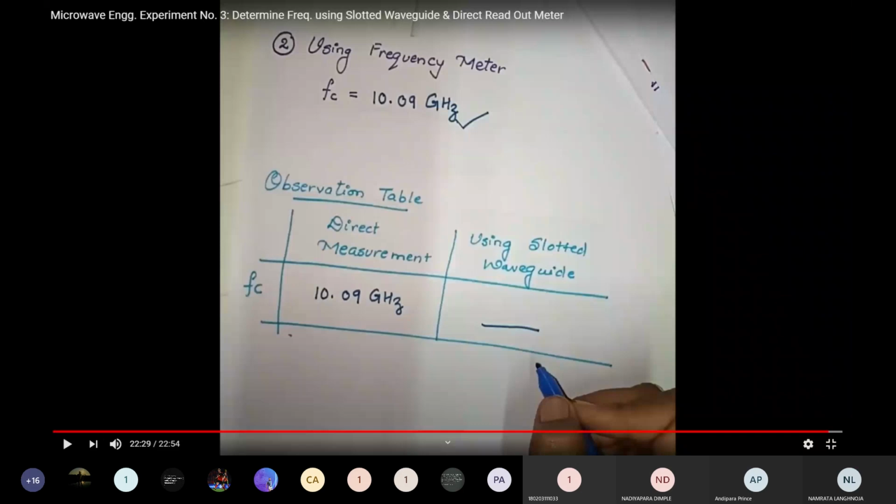Any other answers other than 9? 9.7. Okay, good. Any other answers, students? 9.865. Okay. And what will be the unit? What will be the unit? You have written 9.8 gigahertz. Good. The unit will be in gigahertz.